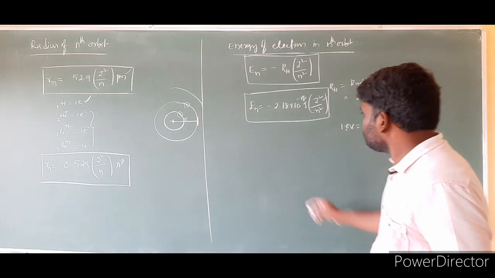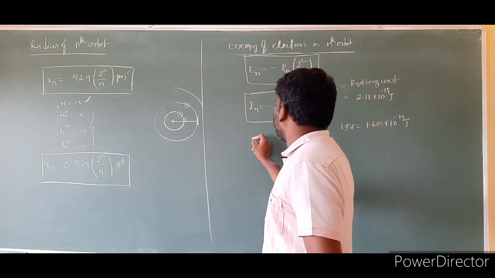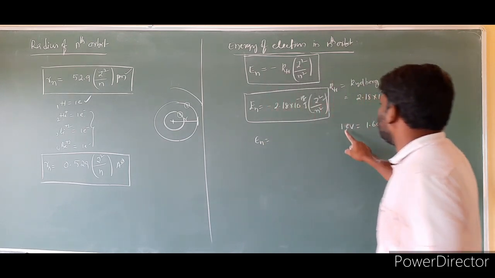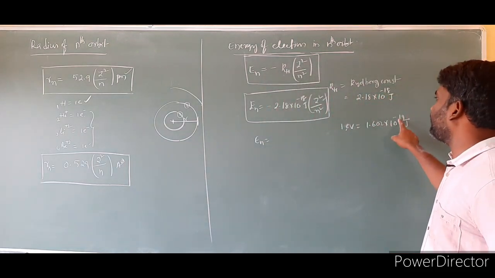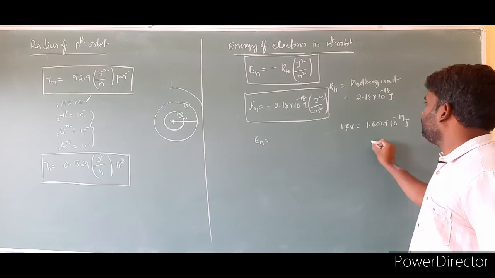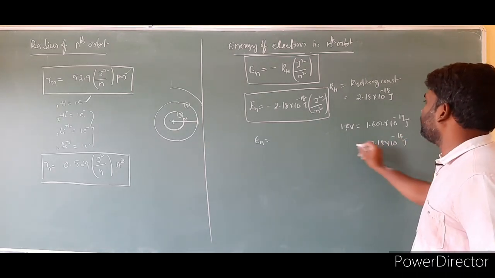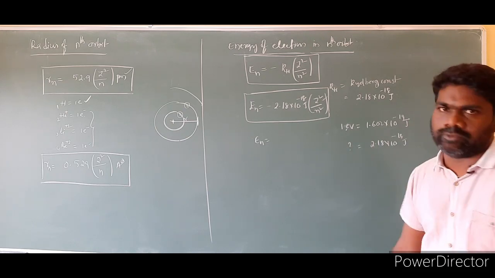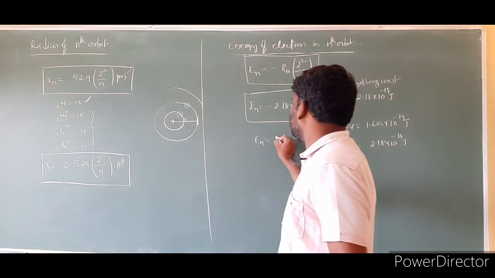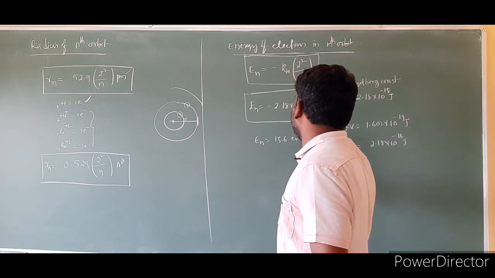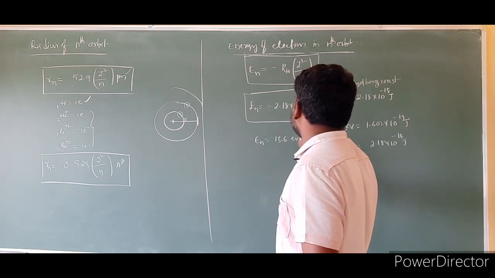Then what is the energy of the electron in electron volts? So 1 electron volt is equal to 1.602 into 10 power minus 19 joules. Then 2.18 into 10 to the power of minus 18 joules is equal to how many electron volts? That is the question. Upon simplification you get En is equal to minus 13.6 eV into Z square by n square.